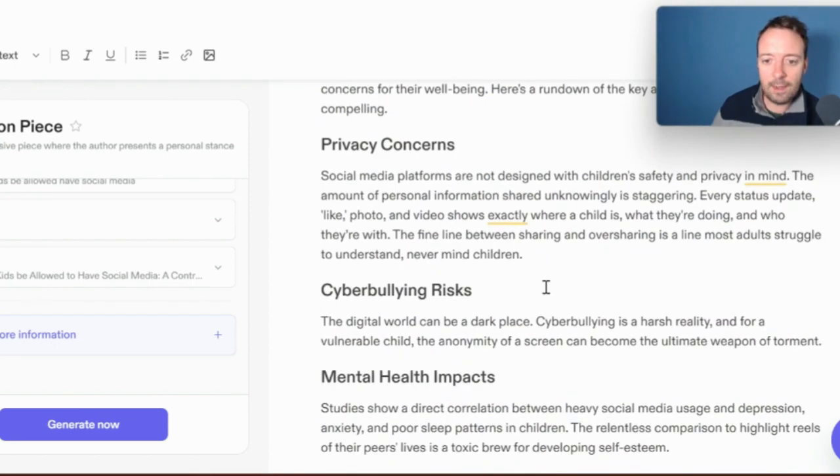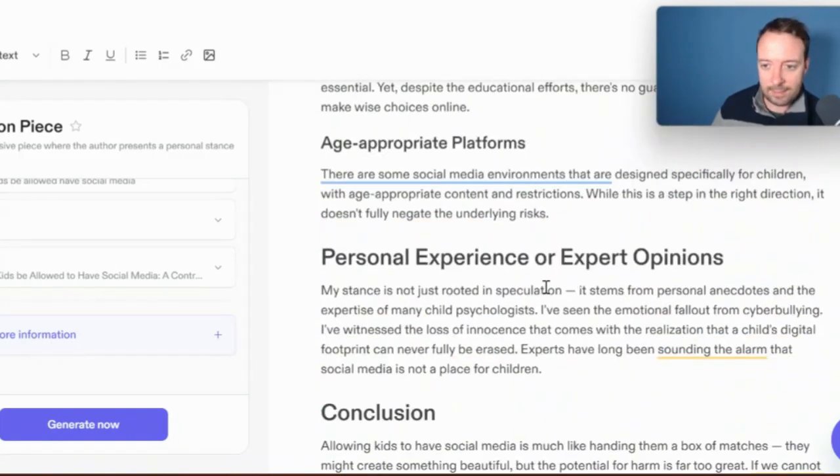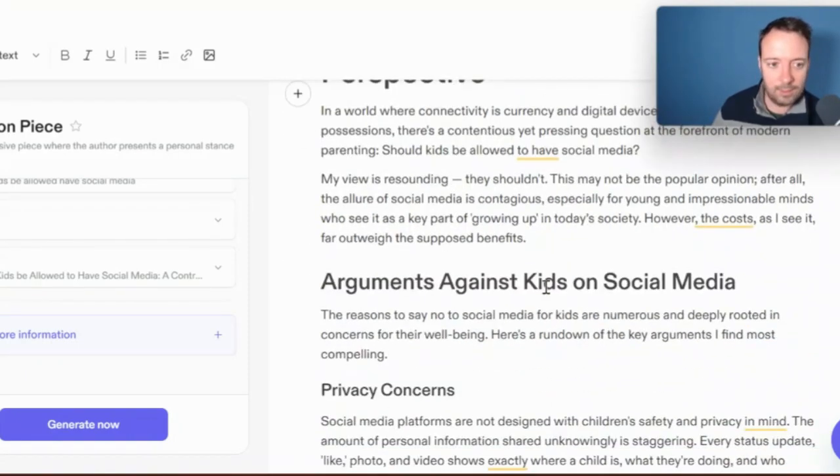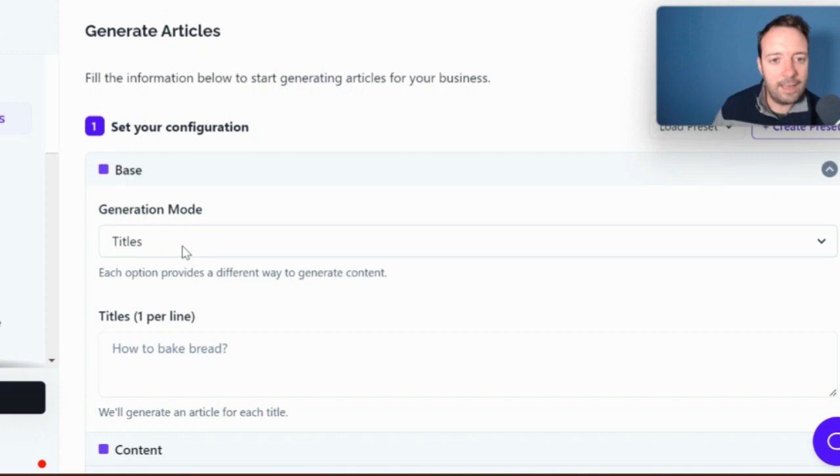So this is the complete article here. I'll show you. That's it. It's probably about 1,000 words maybe. But let's see another tool that I'm using at the moment. It's called Journalist AI, and let's see the output from this tool.